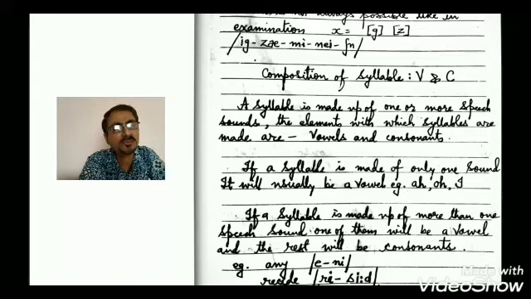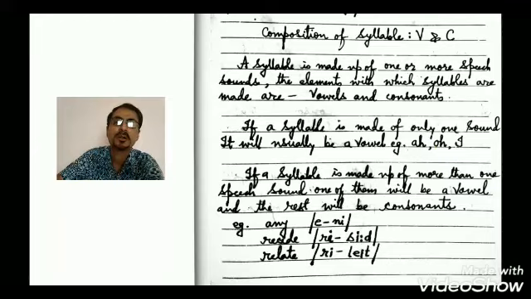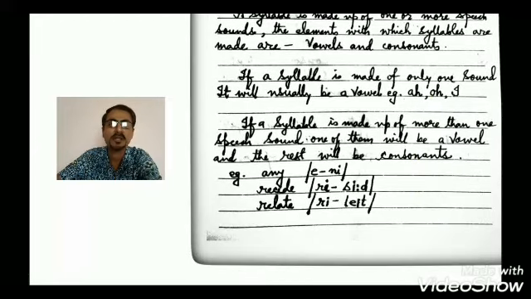If a syllable is made up of more than one speech sound, then one of them is a vowel and the rest will be consonants. Like any: a is the first syllable and ni is the second syllable. Recede, re and seed. Relate, re and late.